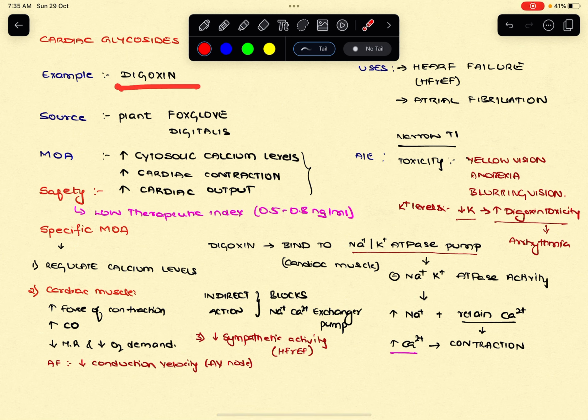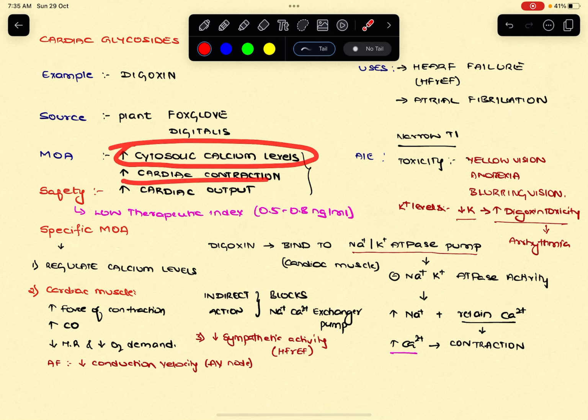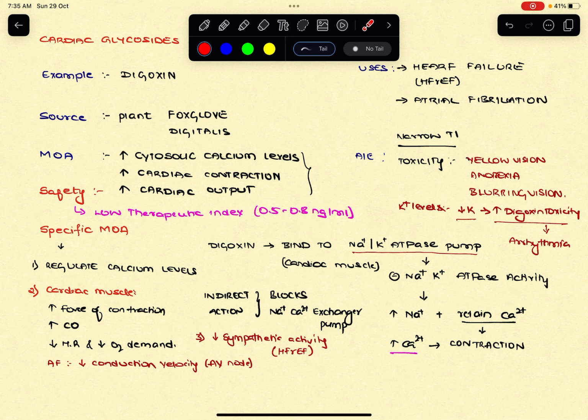So the example is digoxin. It is derived from the foxglove or the digitalis plant. The basic mechanism you should remember is, since it causes cardiac contraction, there is an increase in the cytosolic calcium levels. This is responsible for cardiac output, thereby useful in the failing heart. When it comes to safety, it has a low therapeutic index. You need to maintain the narrow therapeutic range. Otherwise, what will happen is toxic effects.